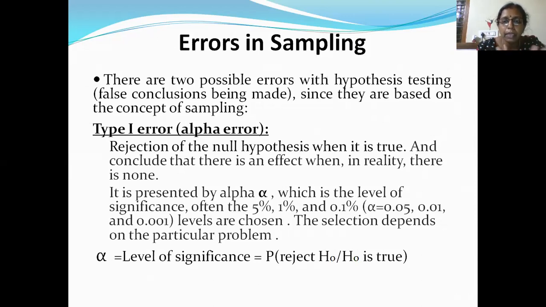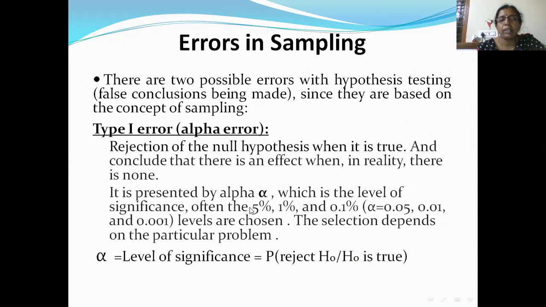So type 1 error is rejection of the null hypothesis when it is true, and we conclude that there is an effect when in reality there is no effect. That is a wrong conclusion. This type 1 error is represented by alpha, which is also called the level of significance.